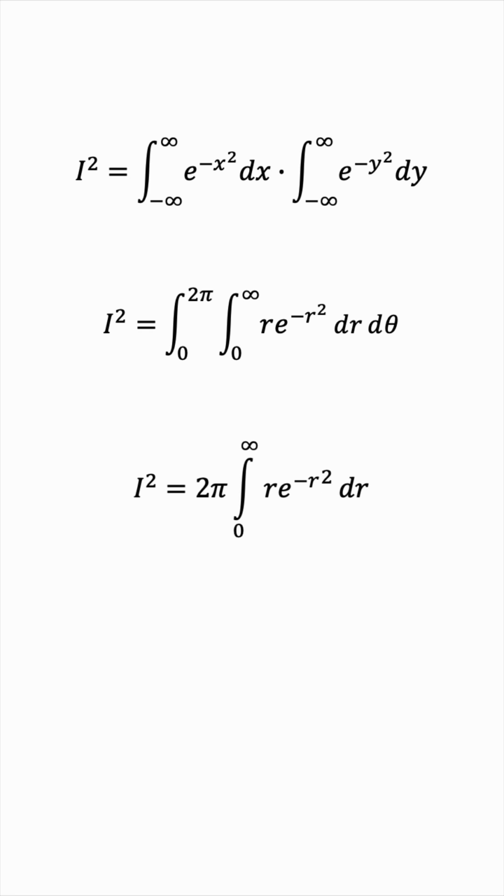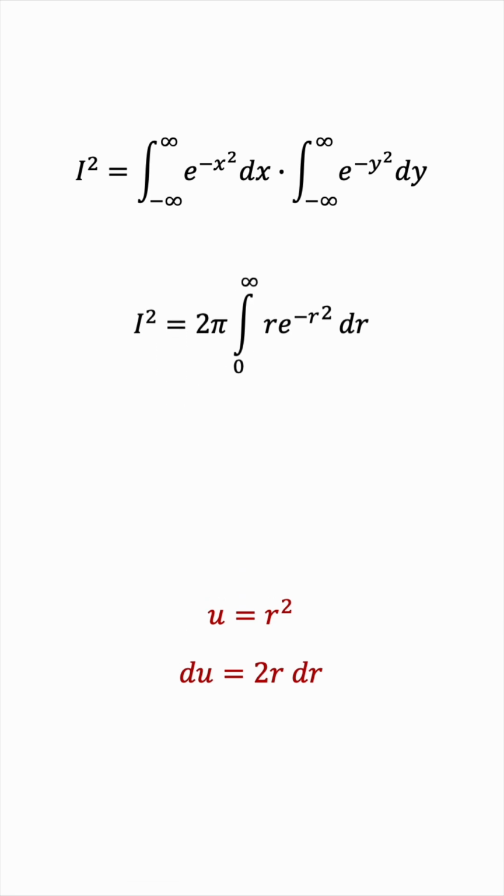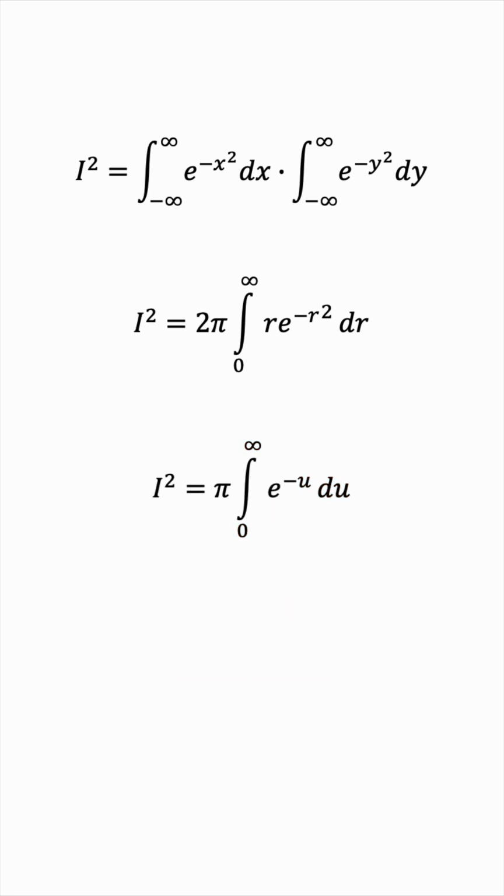The substitution is u equals r squared. You can use u equals negative r squared if you want, same thing. du would be 2r dr, and the integral is now in terms of u, half e to the negative u du. The bounds are still from 0 to infinity. 2 and 1/2 cancel out, and we have pi times the integral from 0 to infinity of e to the negative u du. And this is of course easily integrable.